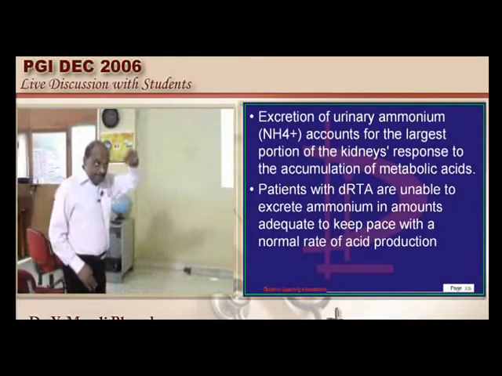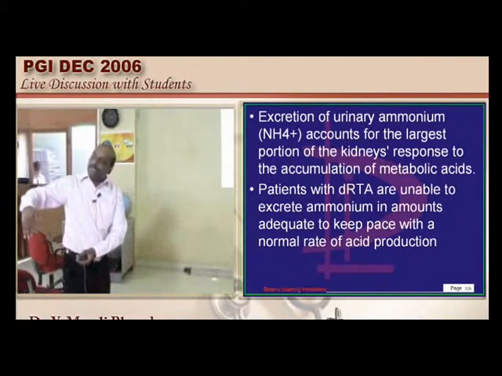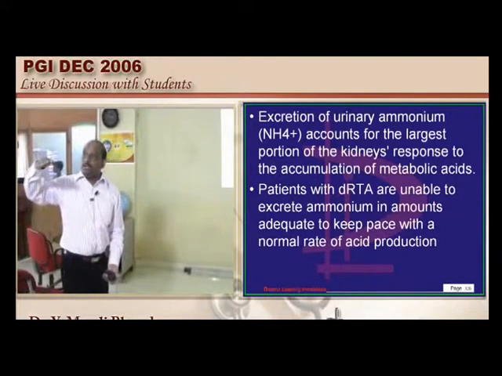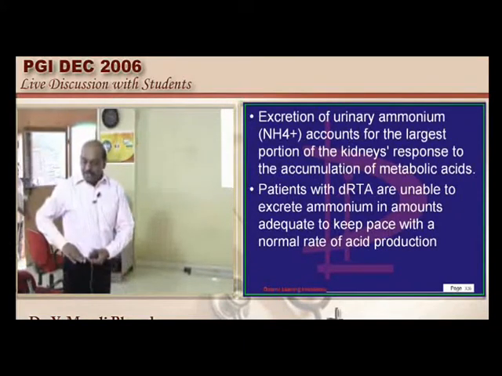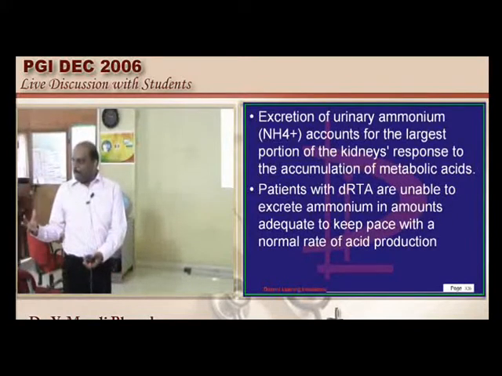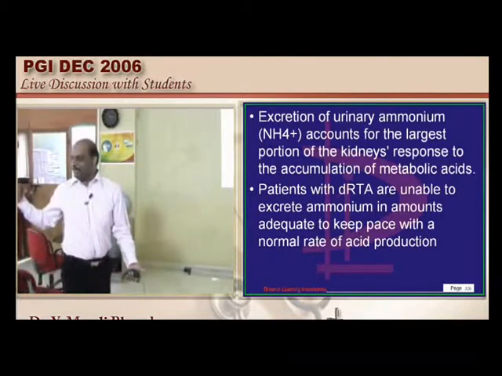So until it comes down to 15 milliequivalents per liter, the kidney will be losing bicarbonate. The moment the serum bicarbonate falls below 15, though the proximal renal tubule is abnormal, it won't lose the bicarbonate, it will reabsorb it.